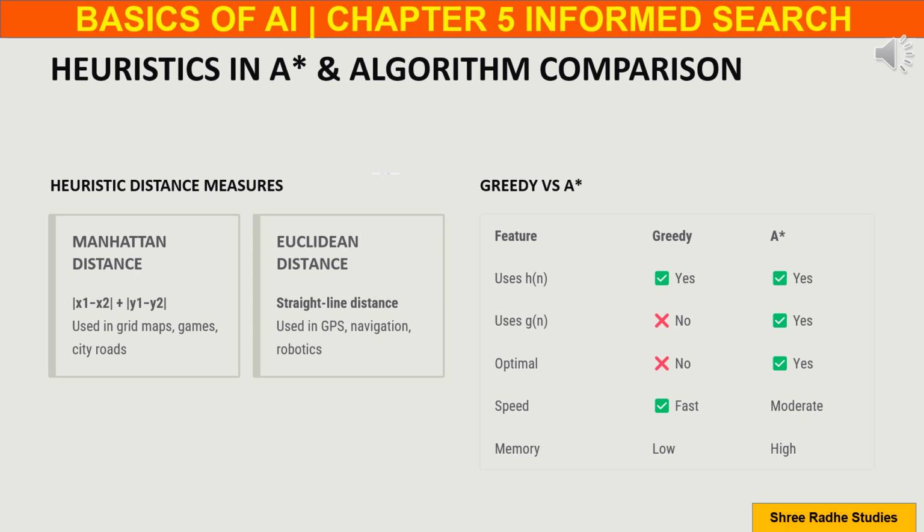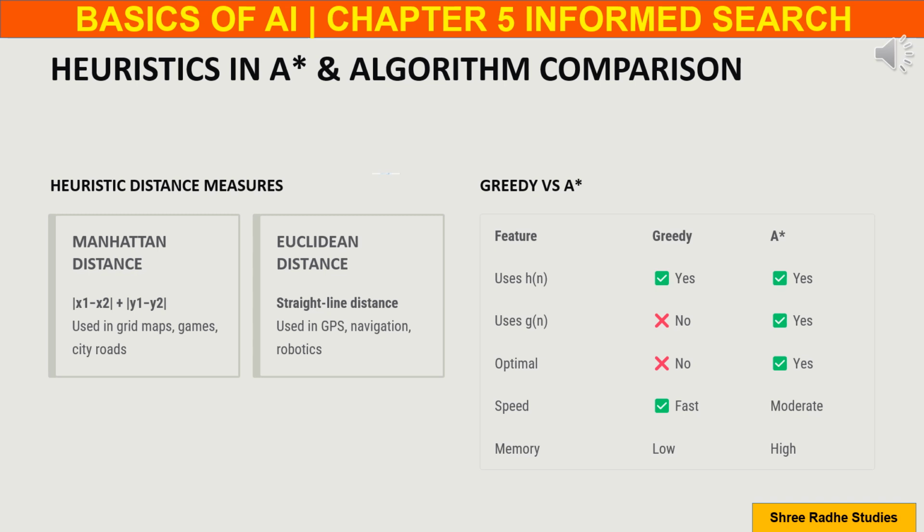There are two commonly used heuristic distance measures. The first one is Manhattan distance. It calculates the total horizontal and vertical movement required to reach the destination. It is widely used in grid-based games and city maps. The second one is Euclidean distance, which calculates the straight line distance between 2 points. It is commonly used in GPS systems and robotics.